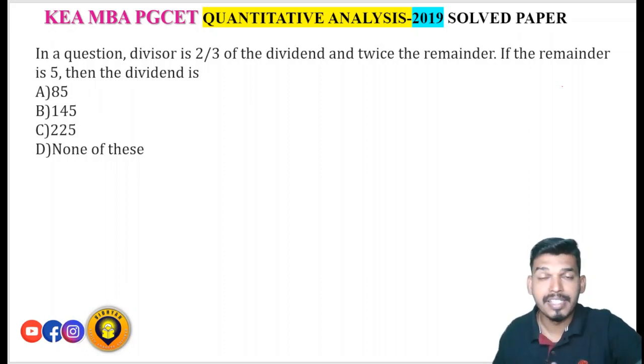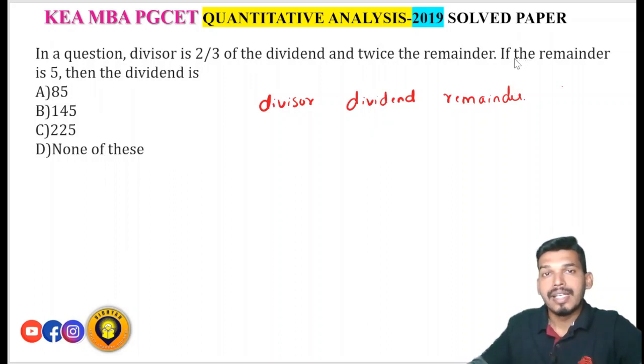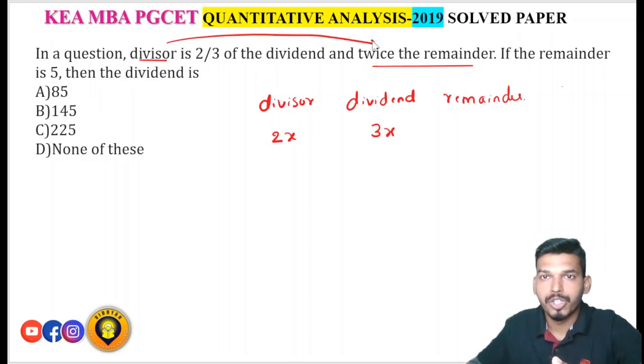In a question, the divisor is 2/3 of the dividend and twice the remainder. If the remainder is 5, then what is the dividend? See, divisor, dividend and remainder. Here it is given that the divisor is 2/3 of the dividend. Let's suppose the dividend is 3x, so the divisor will be 2/3 of it. 2/3 of 3x will be 2x.